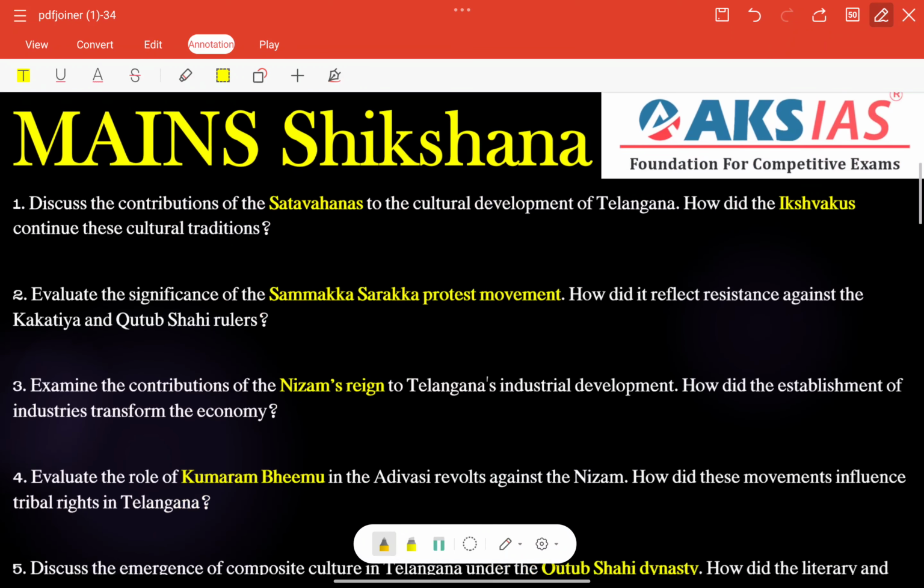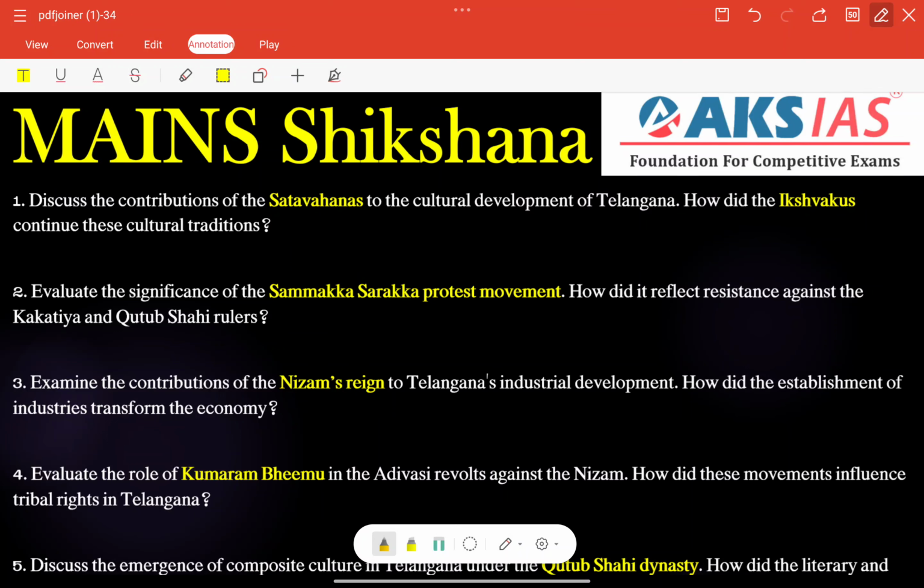So let's check today's main section of free initiative, 5 most important questions from paper 2 section 2, that is Telangana history. So discuss the contributions of the Satavahanas to the cultural development of Telangana. How did the Ikshvakus continue these cultural traditions?